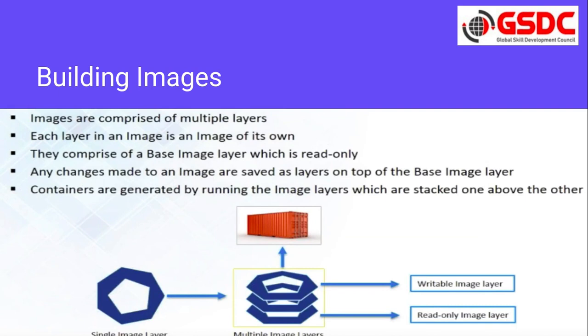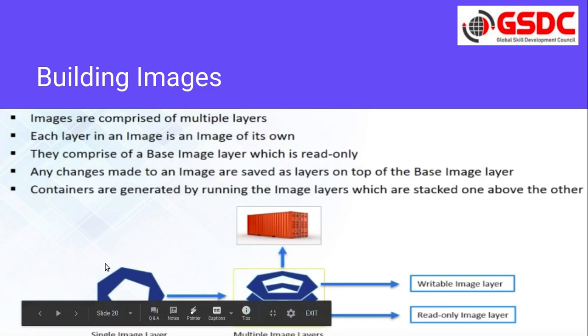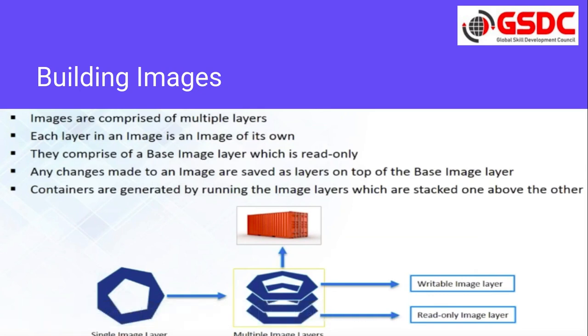Now let's talk about how we can build images. Images are built using multiple layers. Why multiple layers? Because, let's say, to build the image, first we need to write a Dockerfile. Inside that Dockerfile we have to give some steps. Like in the first step, I want a basic Ubuntu version. Next, I want to do apt-get update, to update all the packages.